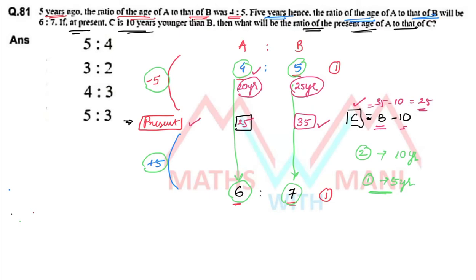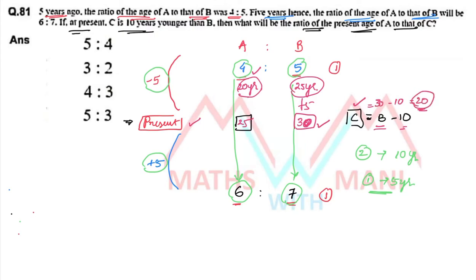20 and 25. Okay. 25, sorry, here you have taken 5. 25 plus 5 years is 30 years. Since age of B is 30, okay, so what about age of C? 30 minus 10, that is 20 years.